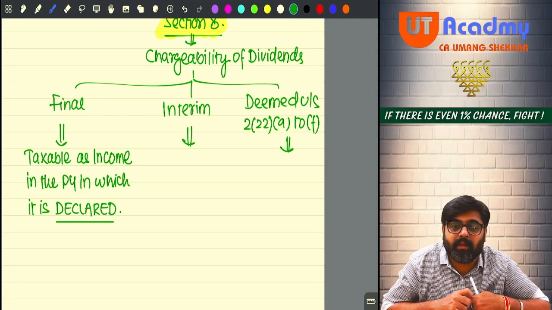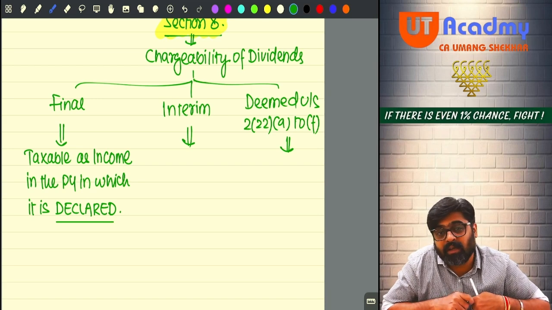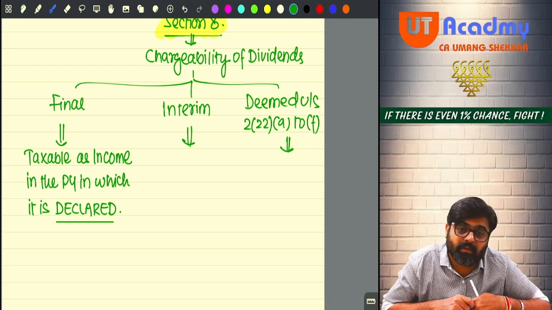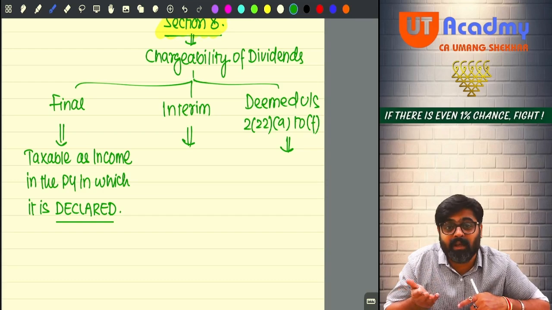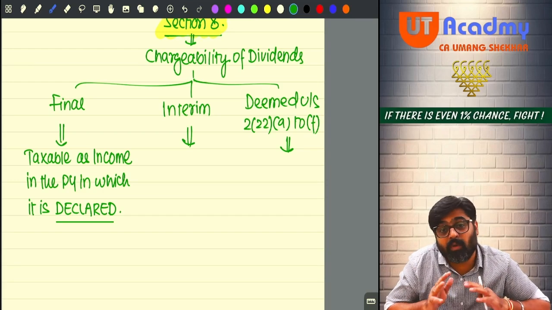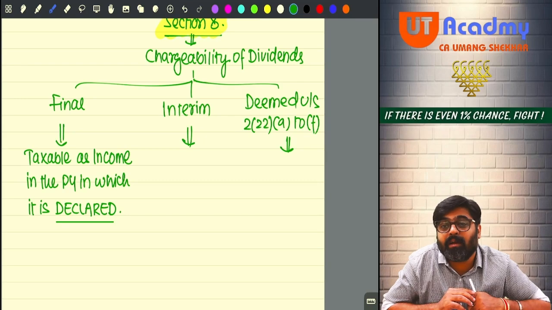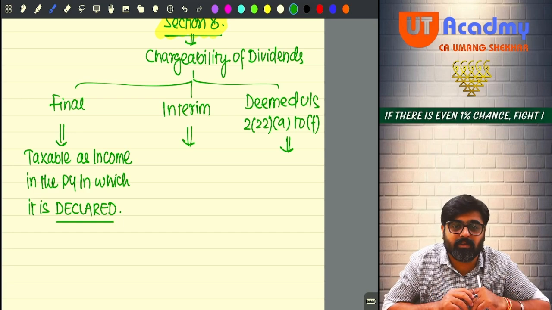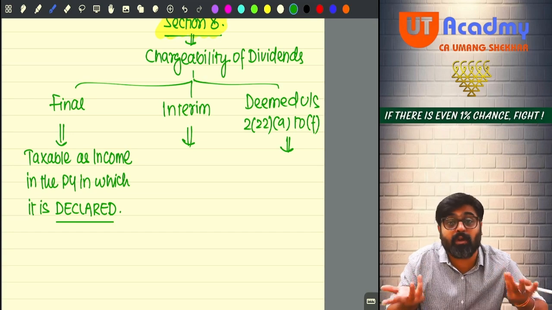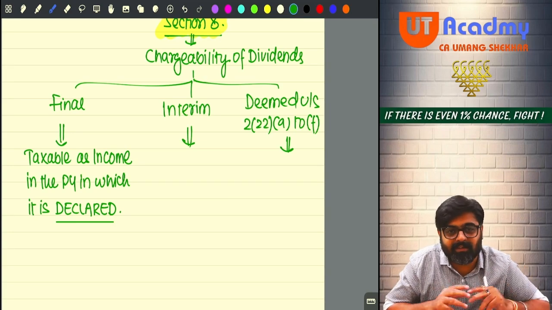Come on, tell me. Is it necessary that once it is declared, it will be paid to you? Or it can get cancelled also? So this should not be taxed on declaration basis, because if it is taxed on declaration basis, what if it is later on cancelled by the company? So unnecessarily we'll charge tax from the shareholder, and the shareholder will have to come to us for claiming the refund of tax which he has already paid on the dividend which he has not received, which is cancelled. Getting my point? So that should not happen.